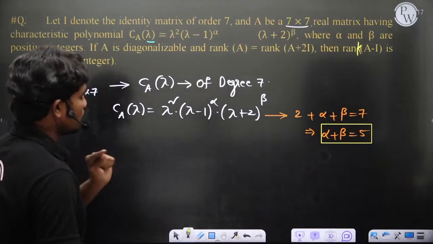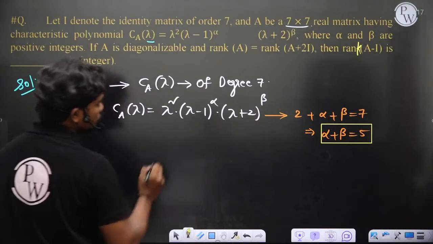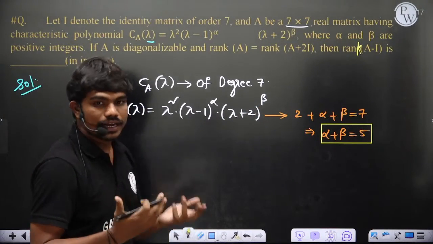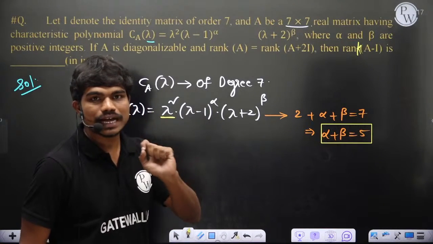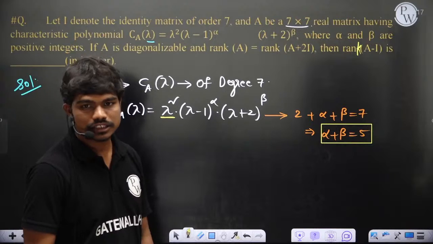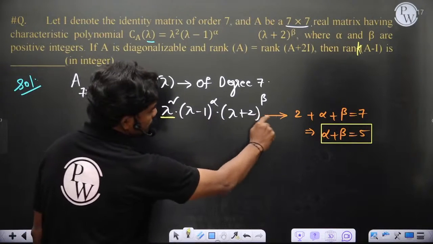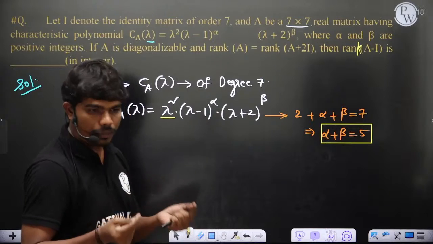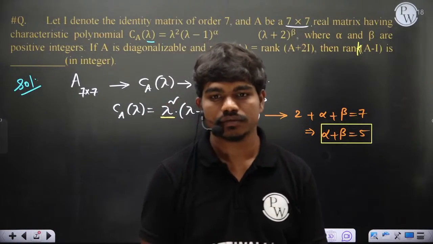You can understand one point. If you equate this to 0, ultimately you will get 7 roots. Since there is lambda square here, how many times will you get 0 as an eigenvalue? This is total of degree 7, but it has lambda square. So if I equate the characteristic polynomial of lambda equal to 0, how many times will I get 0 as a root? Twice, correct?